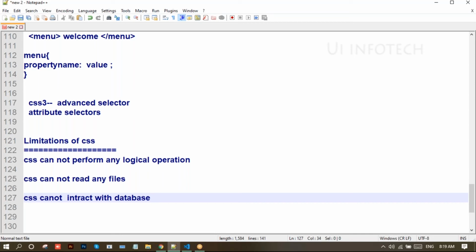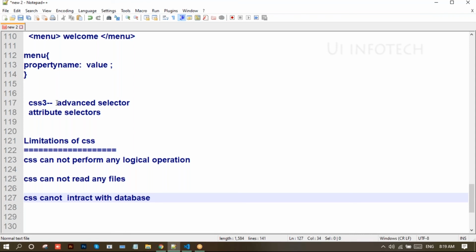So CSS has some limitations. The first point is CSS cannot perform any logical operations like subtraction, multiplication, and division. Using CSS, we can't read files. Without HTML, we cannot read files in CSS, and reading means we can't run the CSS file inside the browser without HTML. And CSS cannot interact with databases. Using CSS, we can't connect to the database.